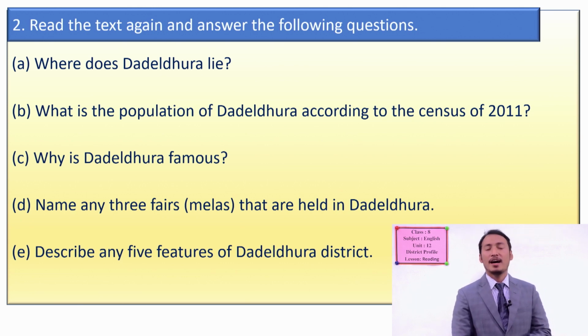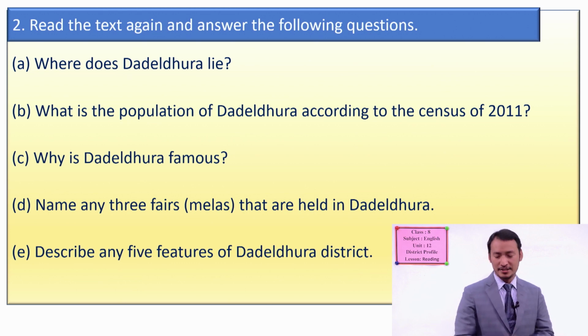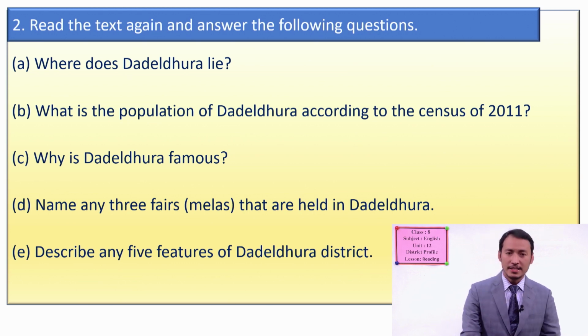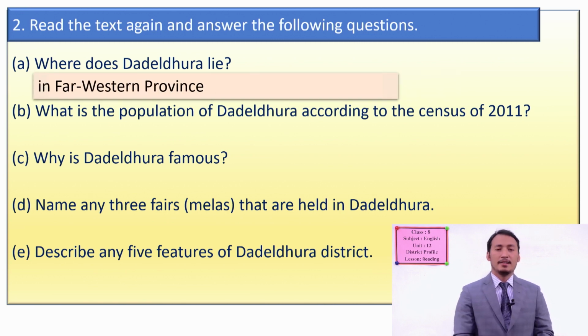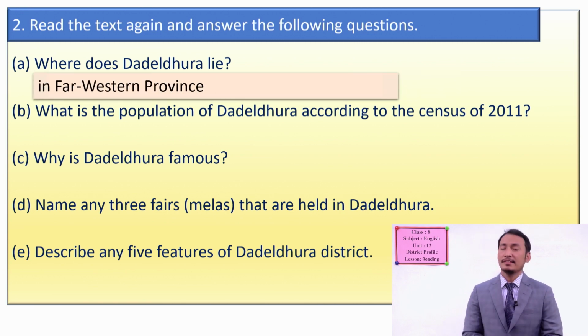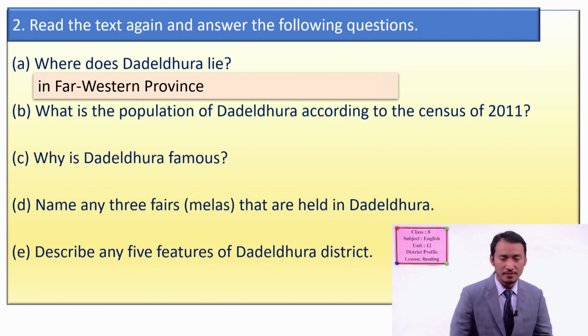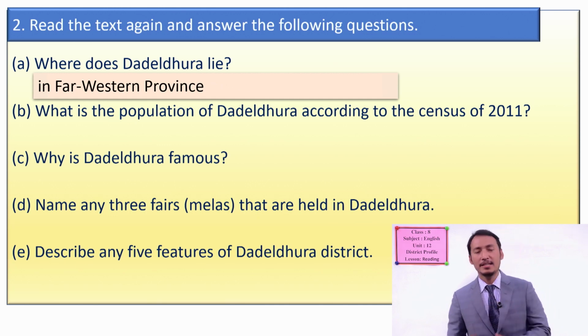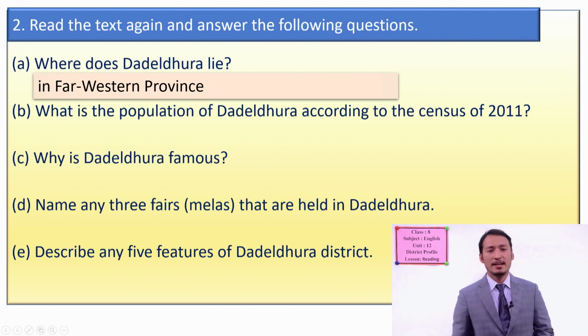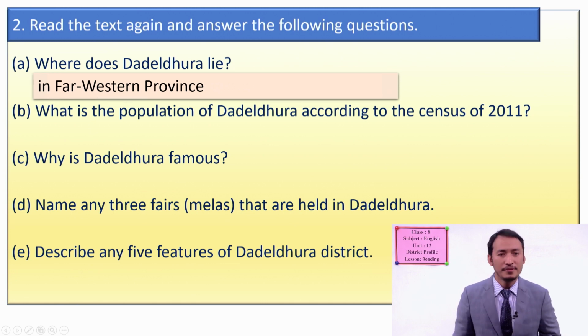Okay, now I'll give you some examples of the answer, but you can create it yourself in a sentence. Okay, let's look at it. Where does Dadeldhura lie? You can say in far western province in short. You can make it in a sentence. Okay, students, like Dadeldhura lies in far western province, and you have to put full stop. Okay, so how do you make a sentence? Dadeldhura, starting from here, lies in far western province.